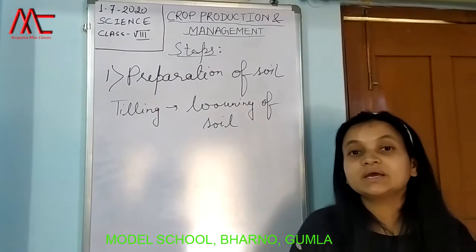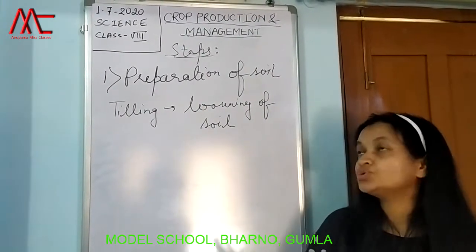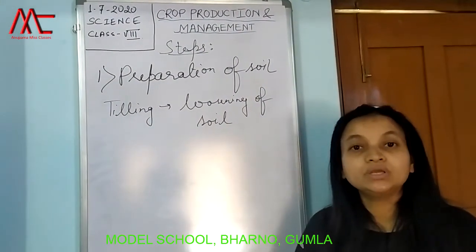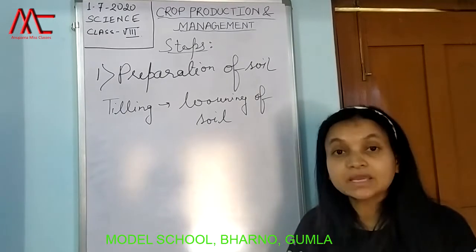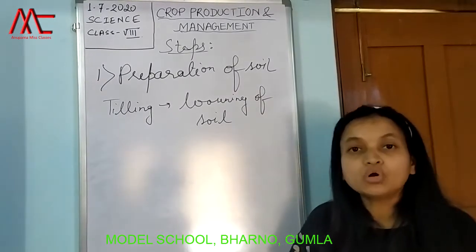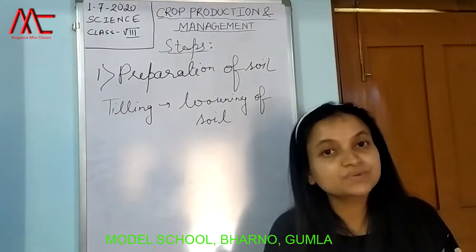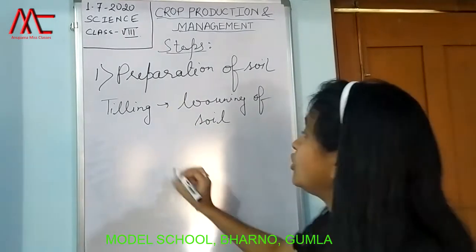ये भी पूछा जाता है कि और क्या फायदे हो सकते हैं लूजनिंग के. So first is known to you: it makes the soil porous, it makes the soil airy. That's why the roots penetrate deep into the soil. And the second one is that it also increases the growth of the farmer's friend. And which organism is known as the farmer's friend? That is your earthworm.